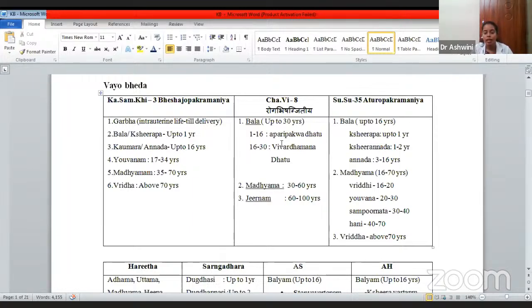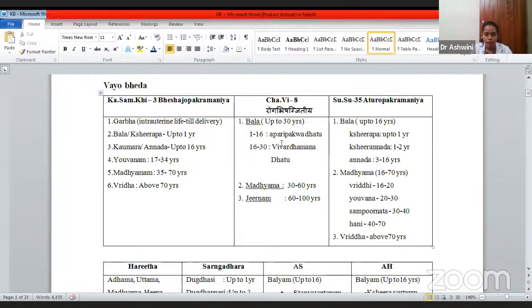In this classification of Vaya, you get the reference from the Charaka Vimana 8th chapter, Roga Bishakjitiya Adhyaya, the Adhyaya where we come across Dashavidha Pariksha, while telling Prakriti, Vikriti, Sara, Samhanana. In there, while telling the Vaya, he has told this classification. He has told Bala up to 30 years, whereas others have told 1 year or up to 16 years, but Charaka has told in a very unique way.